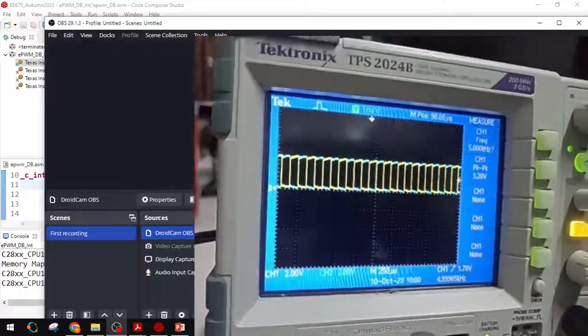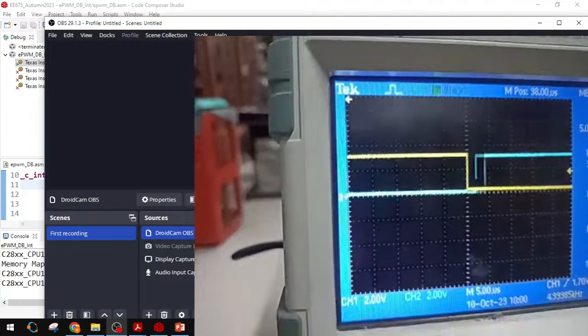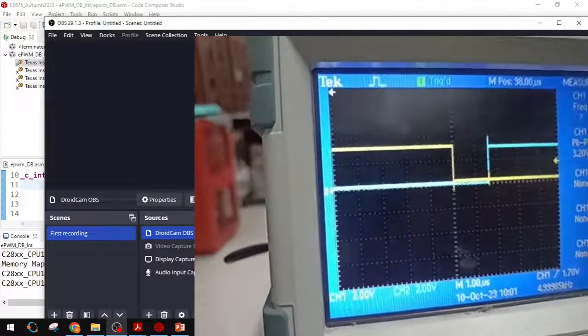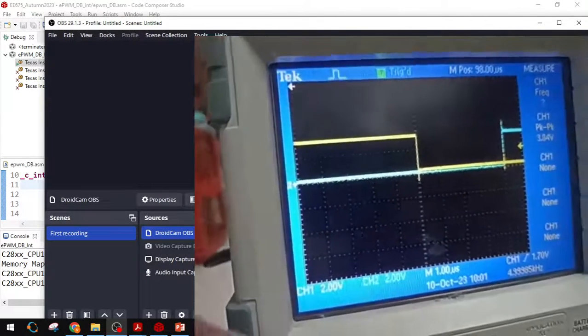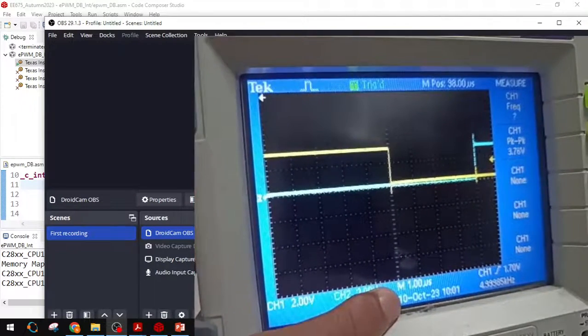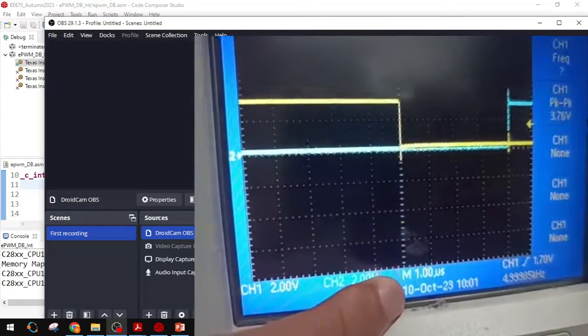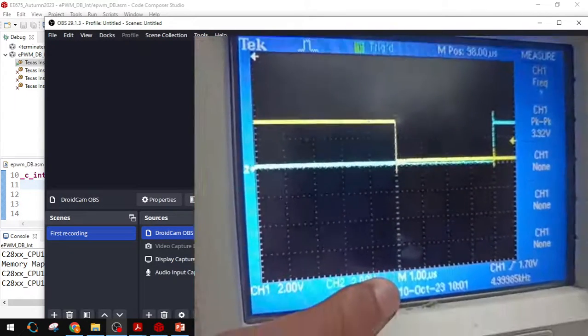Okay, here we will put scaling 1 microsecond per division. Yeah, here see, 1 microsecond, right? Each division, seconds per division is 1 microsecond.